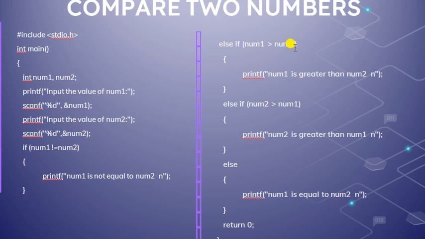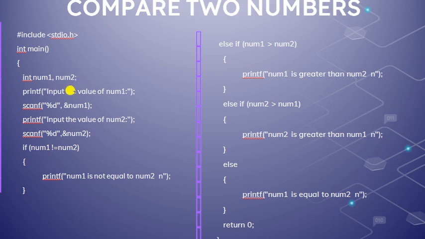So that is comparison of two numbers using else if ladder. So see the difference between this else if ladder and nested if. What is the difference? In nested if we are including another if statement within this if statement. Here we are including another condition like else if num1 greater than num2 by using the else if statement. That is the difference. So what will be the output when we are running this program?